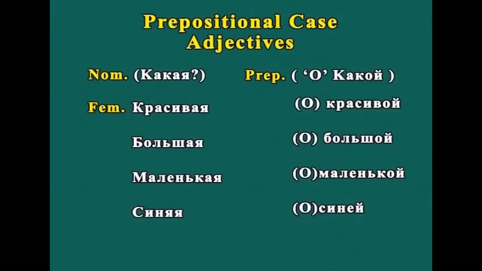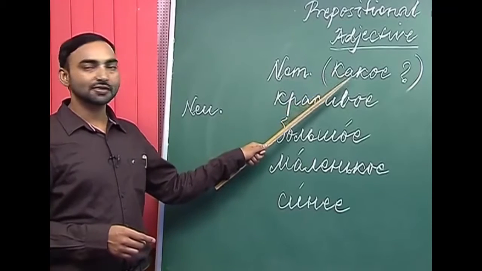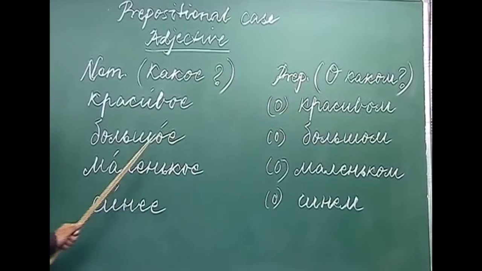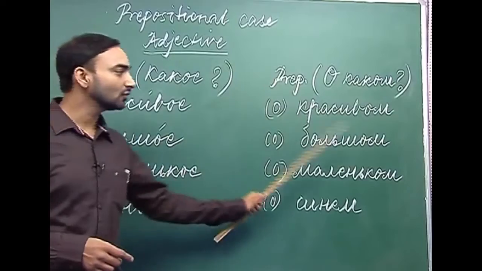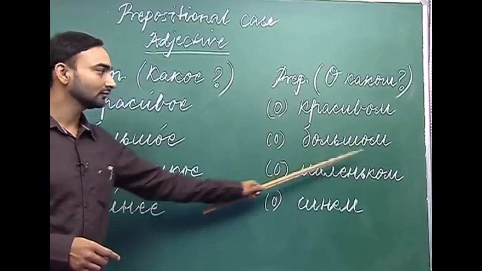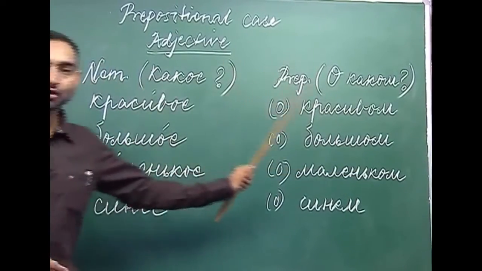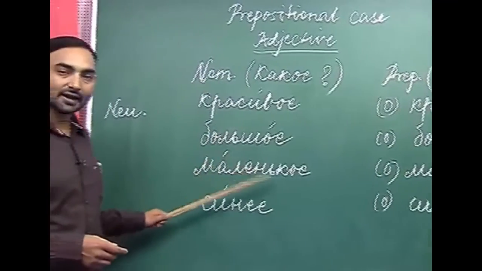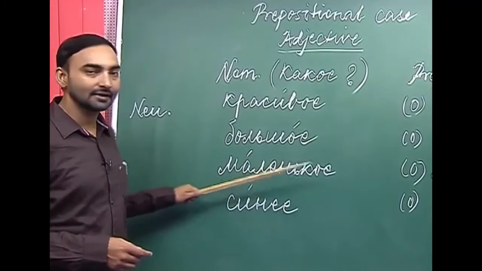The second adjective we have is bolshoe, which answers the question kakoe. Bolshoe, bolshom. So again oe has been replaced with om. Bolshoe, bolshom, o bolshom.